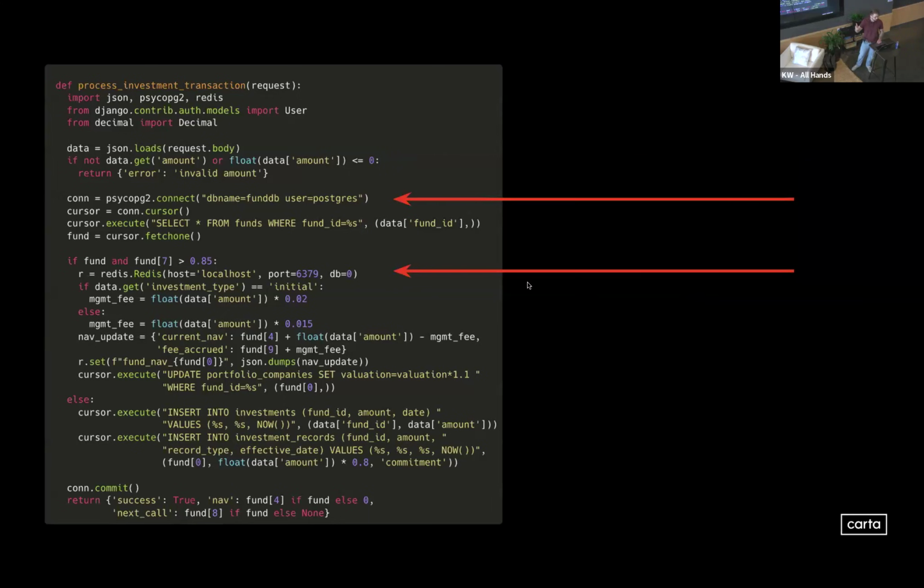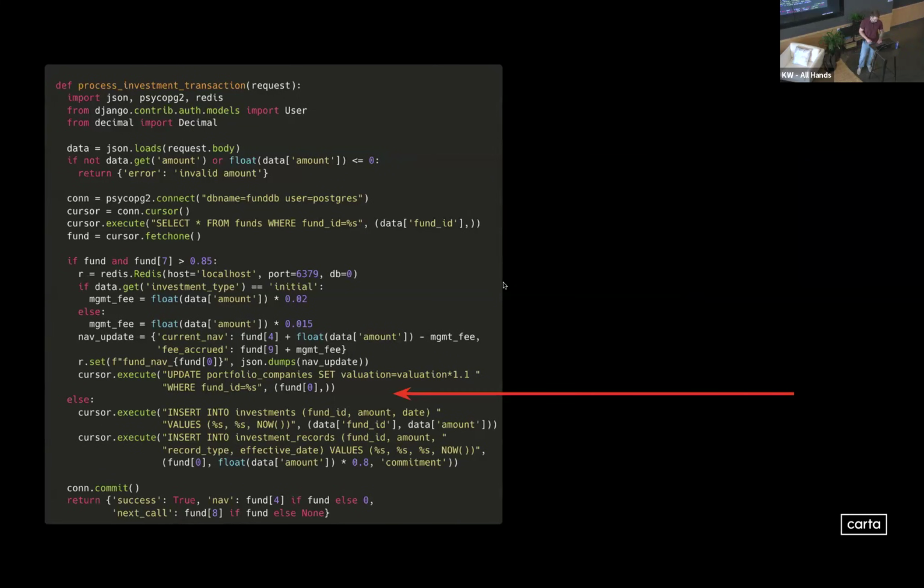We're just passing configuration information directly into our SQL cursor or our Redis instance. That's not going to be very fun when you have to change your local environment settings. And lastly, I don't think anyone here understands what this business logic is, not even myself. Like, what's the 7th column of the fund, and why is it 0.85? What's all these things going on with the SQL statements?